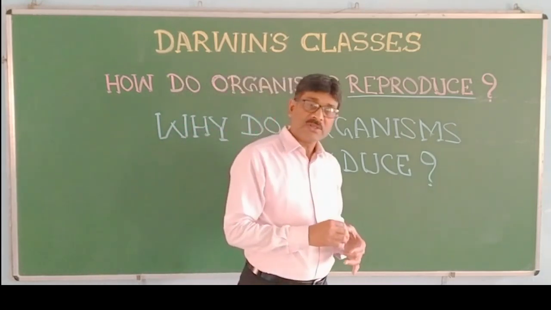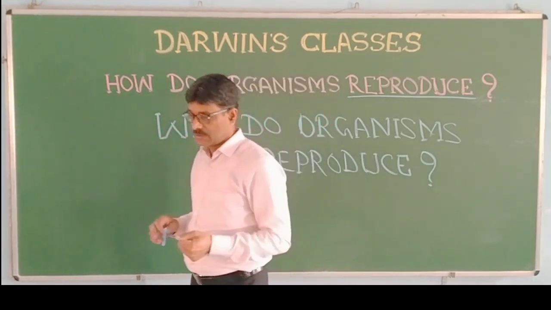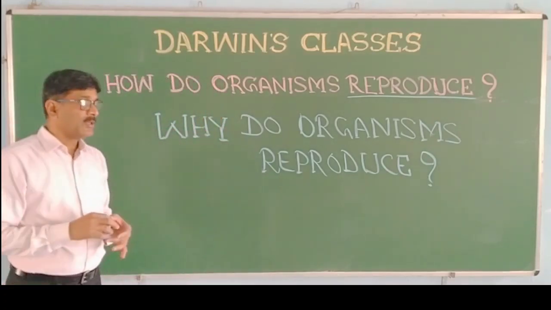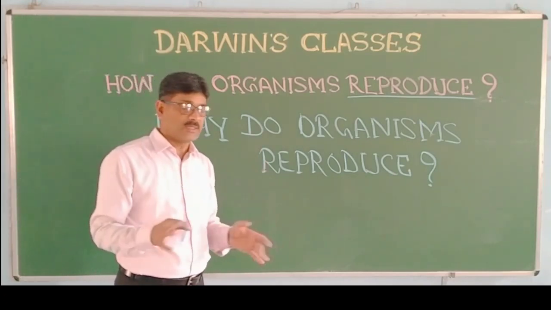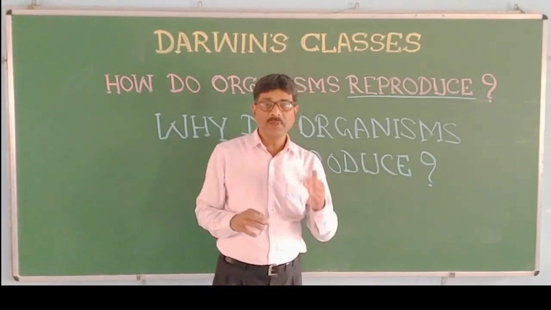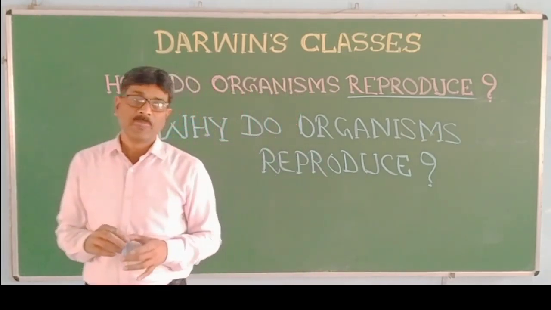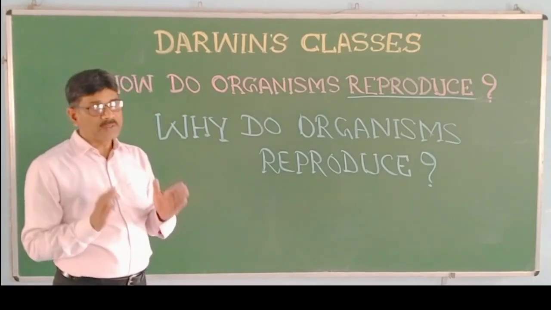So first of all, let us consider that on this earth, nothing is immortal. That means every individual, every organism has its lifespan. And lifespan is the period from birth to death.